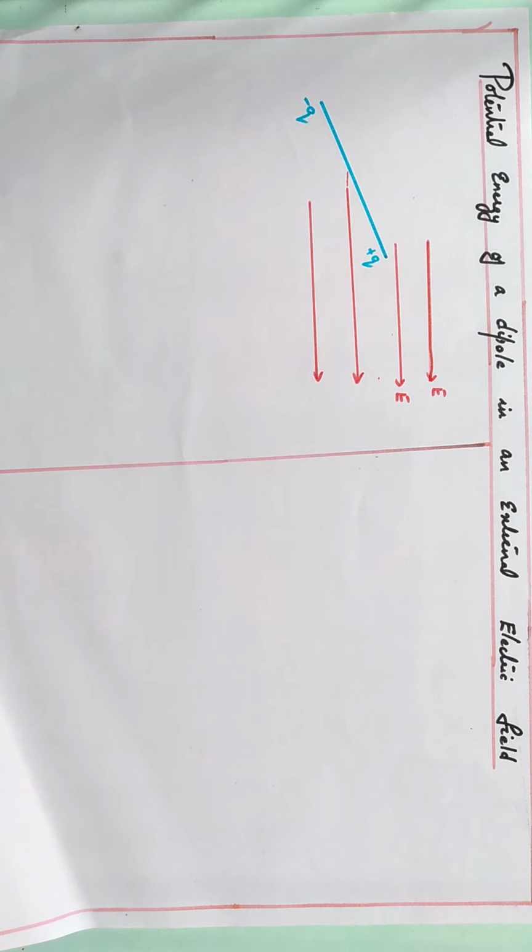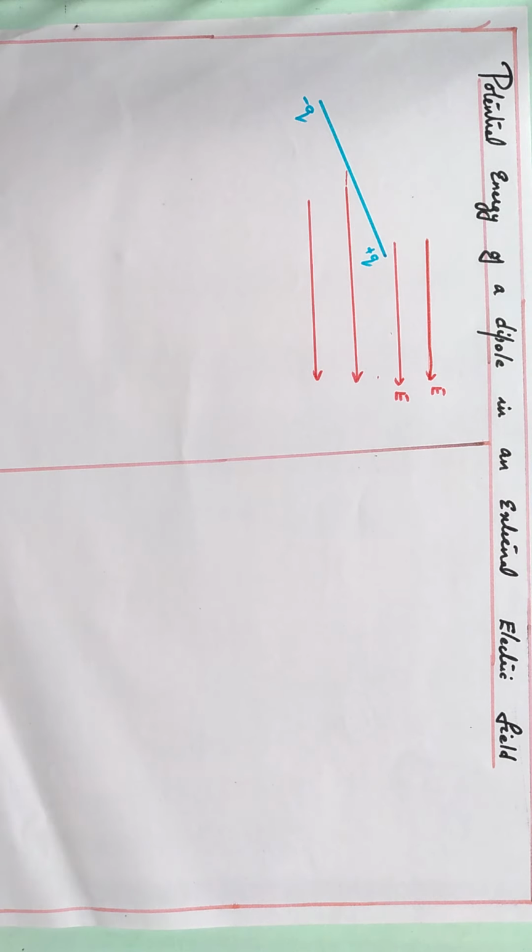So we are continuing the second chapter, electric potential and capacitance. In the last class, we have studied what is potential energy of a system of charges in the presence and absence of uniform electric field. Now we are dealing with potential energy of a dipole in an external electric field. So we know what is a dipole. A dipole is a pair of equal and opposite charges separated by a small distance.